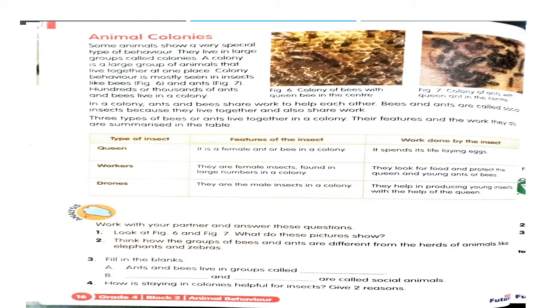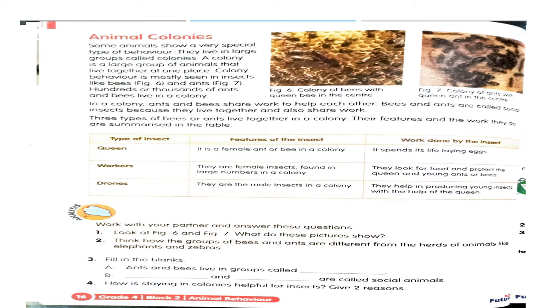Then what about the workers? Who will get the food for the baby ants, for the baby bees, for the queen bee and all? They are the workers. The workers are also female insects. The workers here are the female ants or the female bees, and they live in large groups. They are always found in large groups.